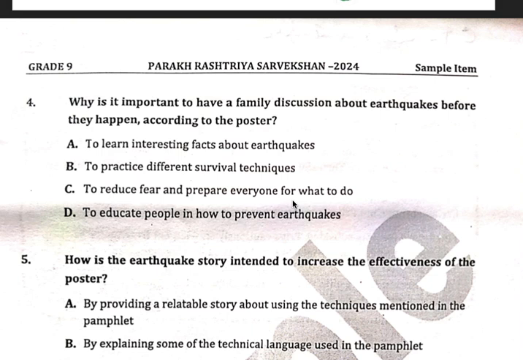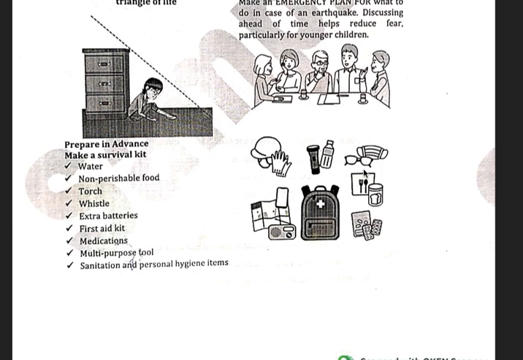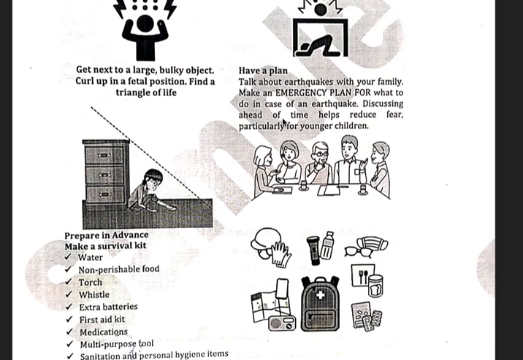Moving on. C, to reduce fear and prepare everyone for what to do. Yes, this is the right option. Why? Because this is directly from the passage. Right? Let me take you back. See, discussing ahead of time helps reduce fear, particularly for younger children.